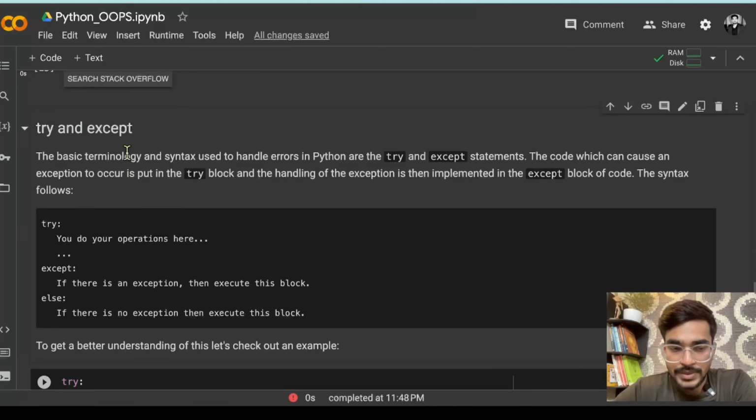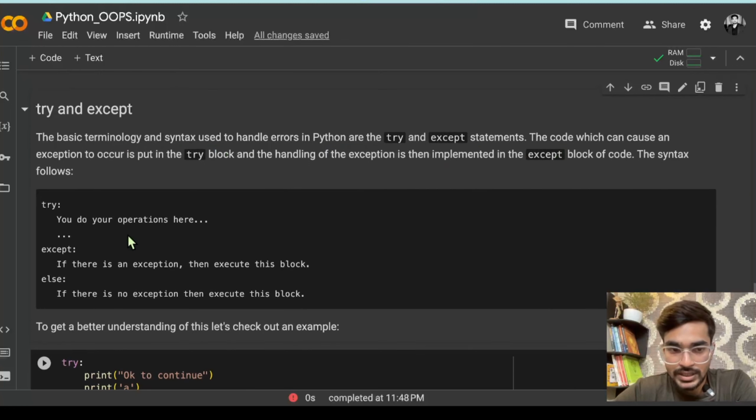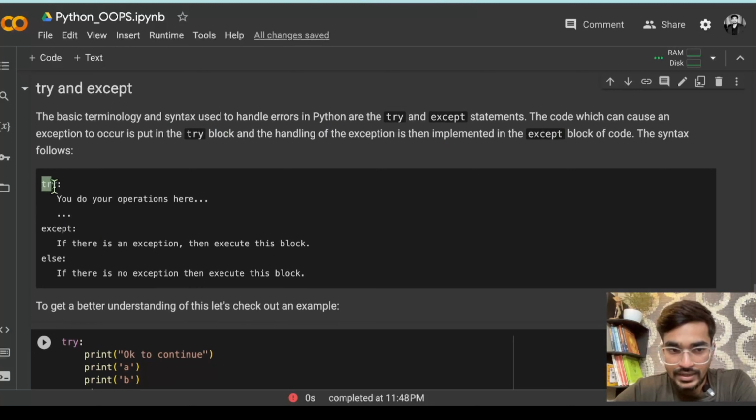The basic terminology and syntax used to handle errors in Python are the try and except statements. The code which can cause an exception to occur is put in the try block, and the handling of the exception is then implemented in the except block of the code. So the syntax goes like this: try, and then you can do your operations here.